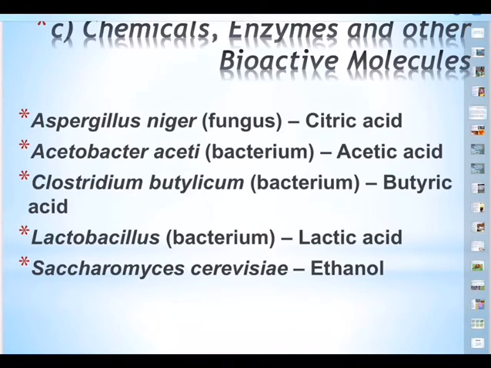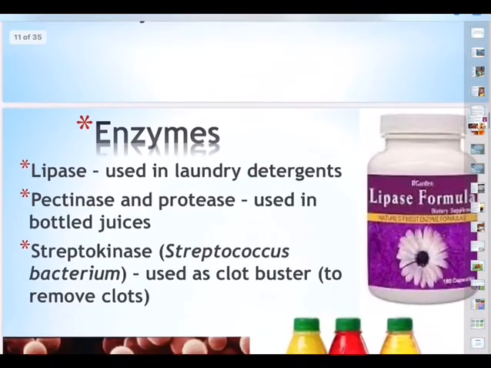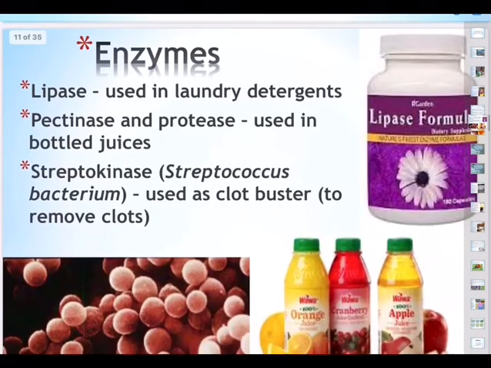Similarly, butyric acid. Butyric acid, you can see Clostridium butylicum. So please write 2 to 3 times the spelling. And then of course very common one, very familiar one, Lactobacillus bacterium in the production of lactic acid. This is converting milk into curds. And then just now we discussed Saccharomyces Cerevisiae in the production of ethanol. So these are the various acids that are produced.